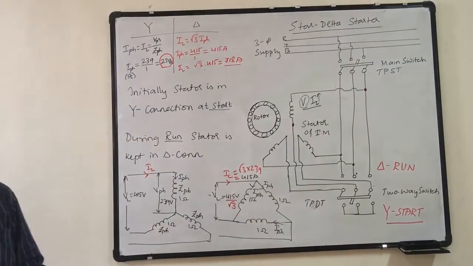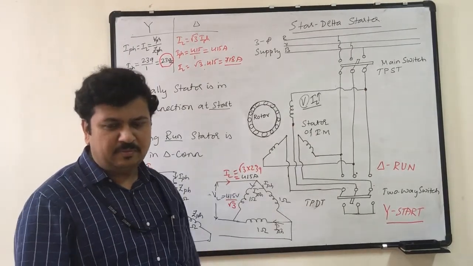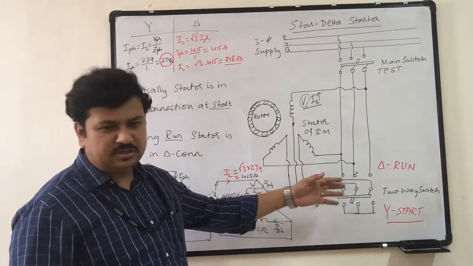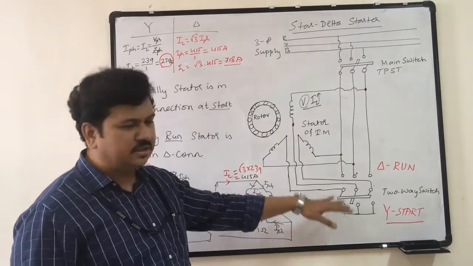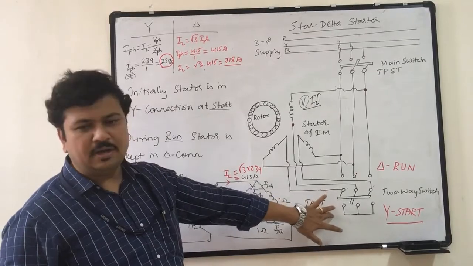Today we have automatically operated star delta starters. After a few seconds of timing, the connection is automatically switched from star connection to delta connection. In the older starters, it has to be done manually.